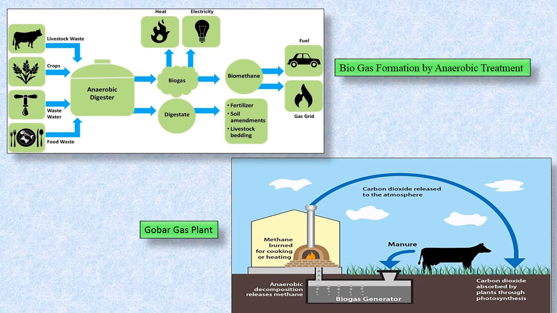If you look at the gobar gas plant, again the cow dung is used. There is a biogas generator where it gets decomposed with the help of the anaerobic decomposition method. The cow dung or agriculture waste will get decomposed. Methane gas will be produced, which will be used for burning. The carbon dioxide which is released goes into the atmosphere, and it comes back to the earth. Carbon dioxide is absorbed by plants through photosynthesis. In this way the cycle goes on. Let's go to the next slide.